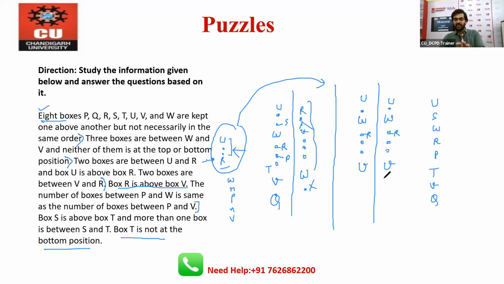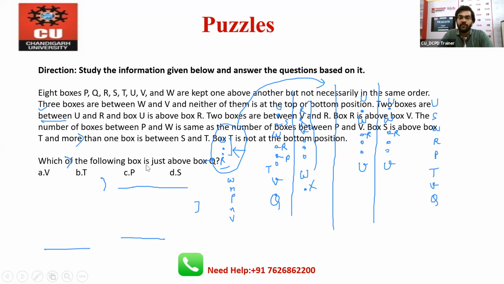Now if the puzzle is solved, you can easily read the question and solve it. Let's say the first question we have: which of the following box is just above box Q? So you can say that the box V is above box Q. So your answer A is the right one. I hope the situation is clear to everyone.